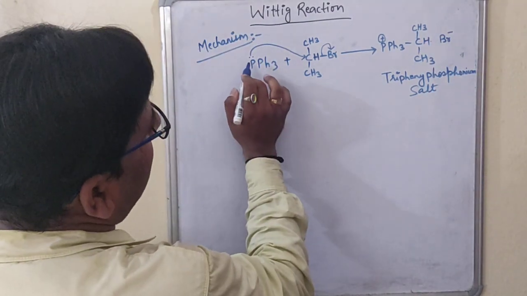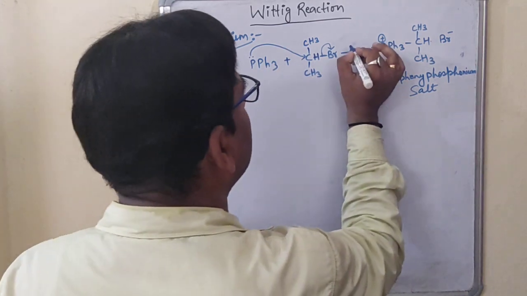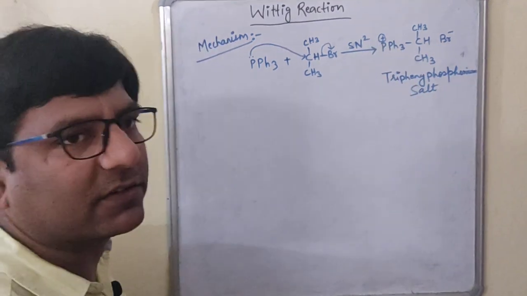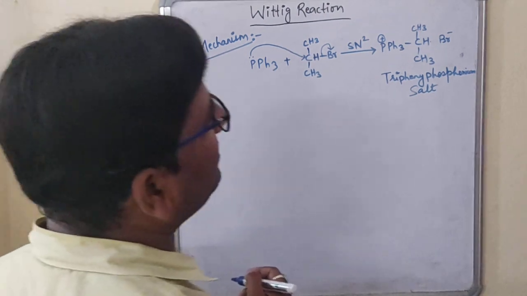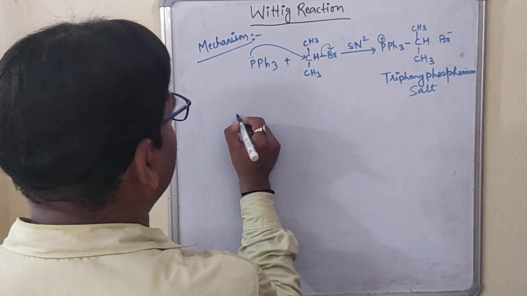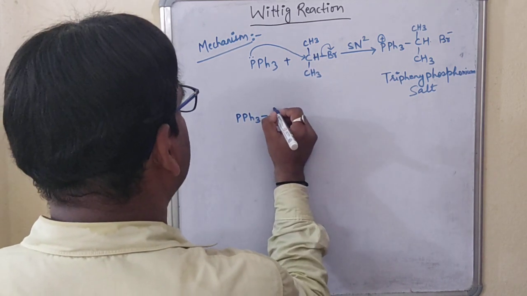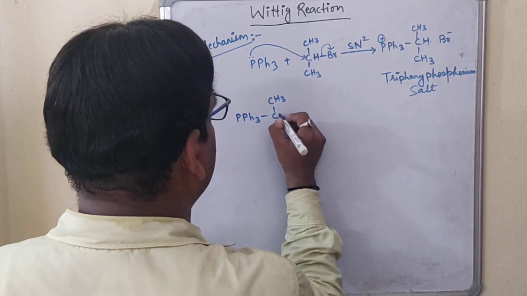Now, when you see that this lone pair of electrons has attacked from the back side, just remember that this is the mechanism of an SN2 reaction. Now, in the next step, what will happen? In the next step, this PPh3, CH3, CH3, H.